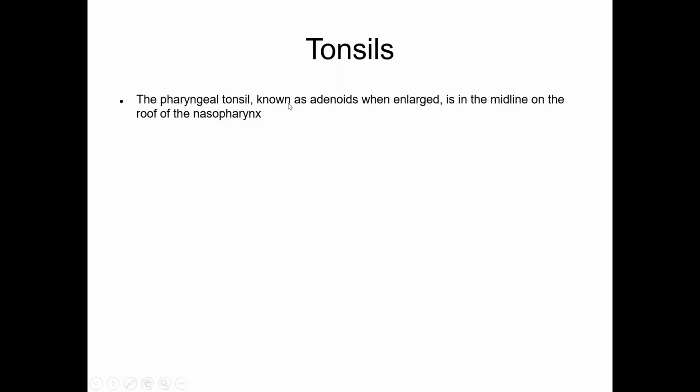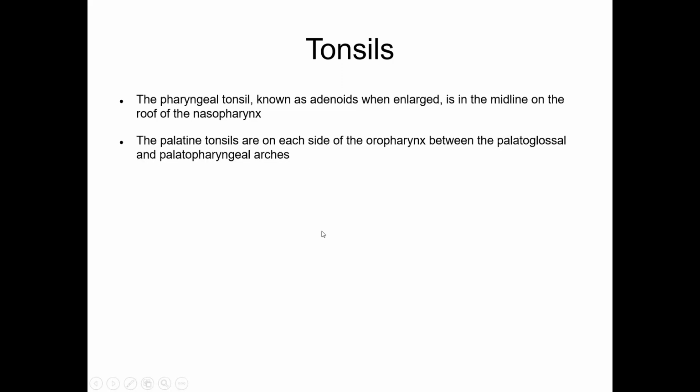The pharyngeal tonsil, when it's enlarged, the pharyngeal tonsil meaning the roof of the nasopharynx, is called adenoids. It lies in the midline, the roof of the nasopharynx. The palatine tonsils are on each side of the oropharynx, between the palatoglossal and palatopharyngeal arches. Palatoglossal arch is the junction between the oral cavity and oropharynx. Behind that, and in front of the palatopharyngeal arch, is the palatine tonsil. When we use the word the tonsil, it refers to palatine tonsils.